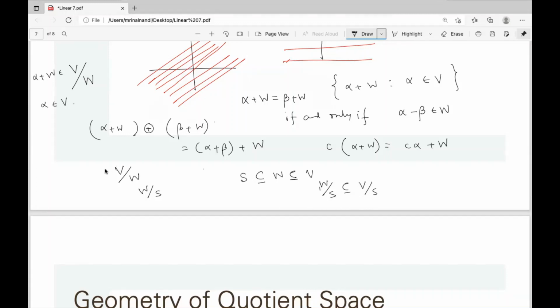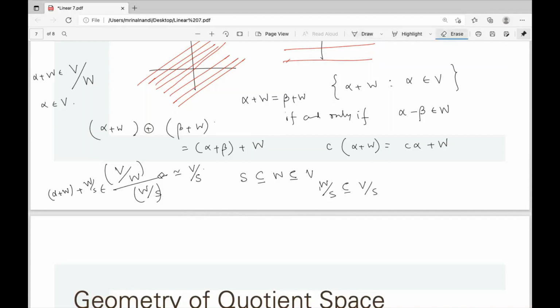Now we can think of one more quotient. So what are the elements of this? The elements of this are very complicated, like that. These are the elements of V quotient W. You can easily show that this is isomorphic to V quotient S. Oh, should I check this?